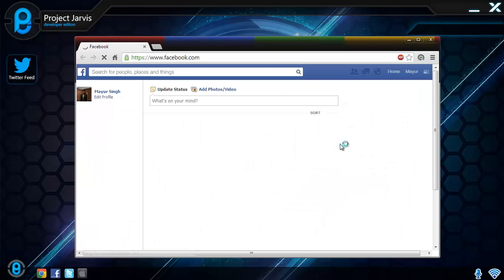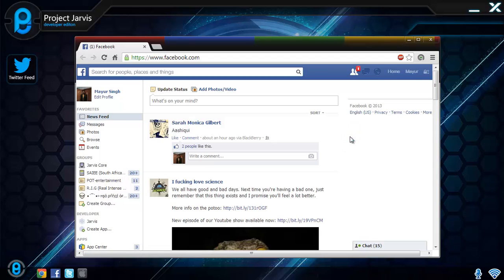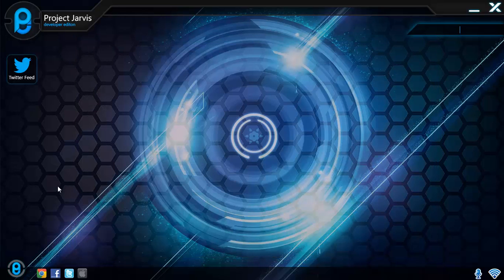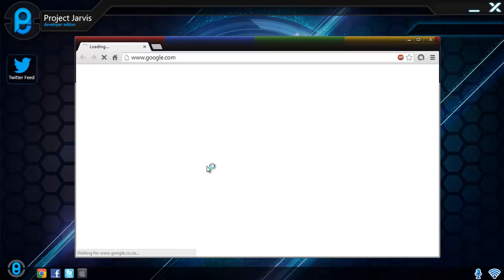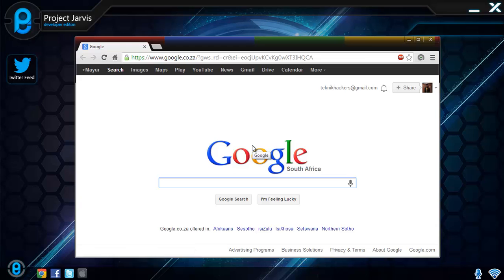As you can see, this has launched Facebook.com. If you're logged into Facebook or Twitter, it will automatically take you directly to your main page. If you launch Google, you can see it opens directly into Google.com. This will always open the Google homepage, even if another application tries to change the default browser. So you do not have to deal with those annoying, unworthy search engines that install alongside your favorite applications.